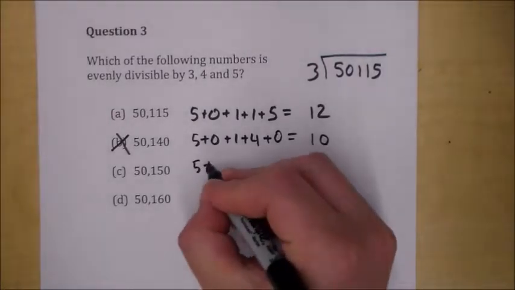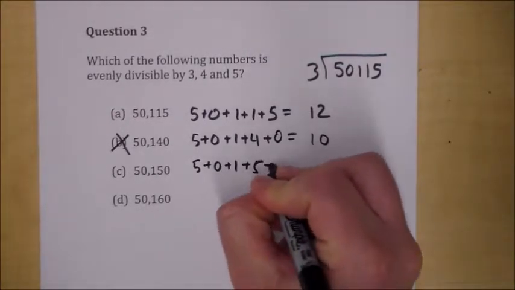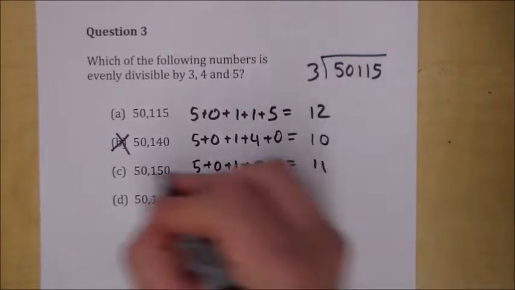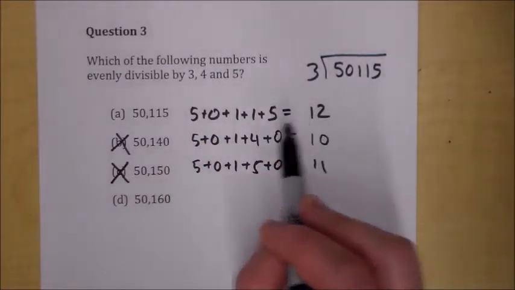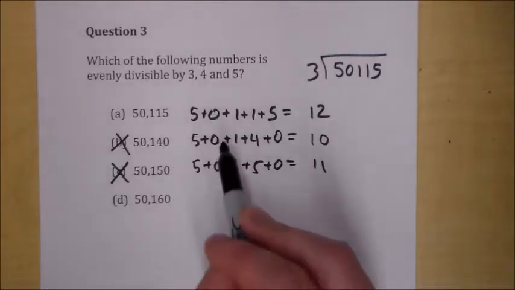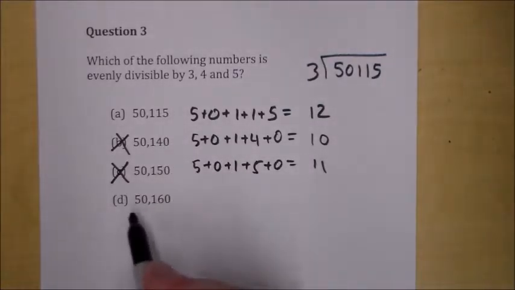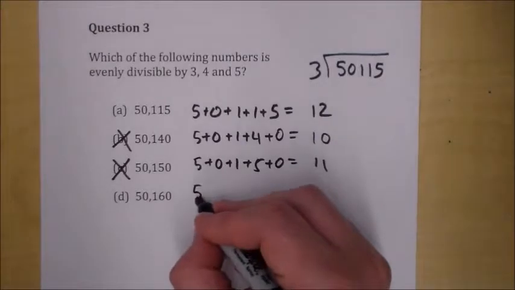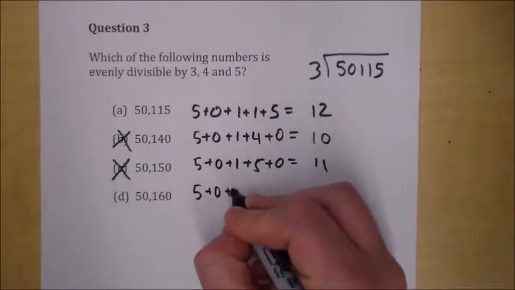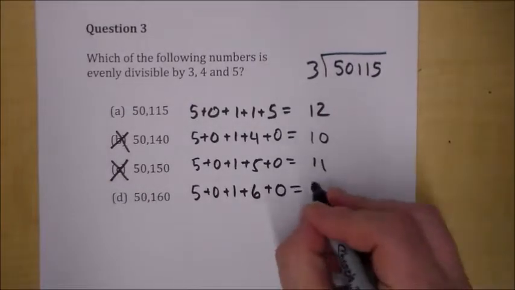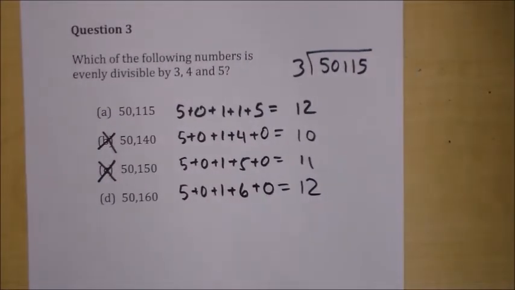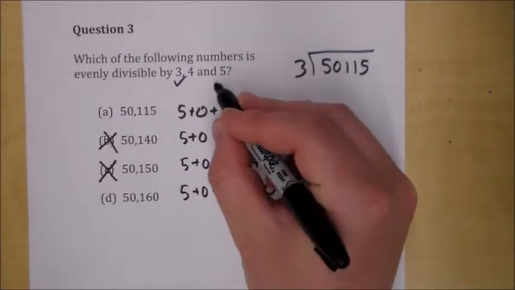Here we have 5 plus 0 plus 1 plus 5 plus 0. That equals 11, not evenly divisible by 3. 12 is evenly divisible by 3, so this number is evenly divisible by 3. These are voted off the island. Here we go. 50,160: 5 plus 0 plus 1 plus 6 plus 0. Again, we have a 12, so we're good to go. Okay. Now, 3 is taken care of. Now we go to 5.